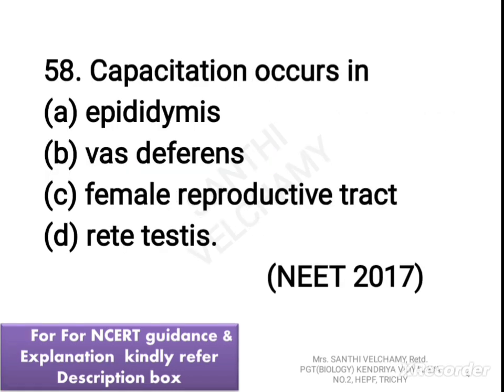Now next question. Capacitation occurs in: A. Epididymis, B. Vas deferens, C. Female reproductive tract, D. Rete testis. The correct answer is C. Female reproductive tract. Already I told you, if you don't know why the answer is correct, you can refer to the description box for the reason, explanations and hints.